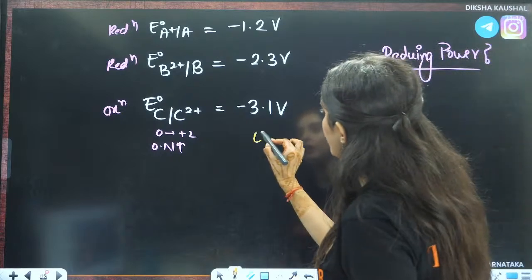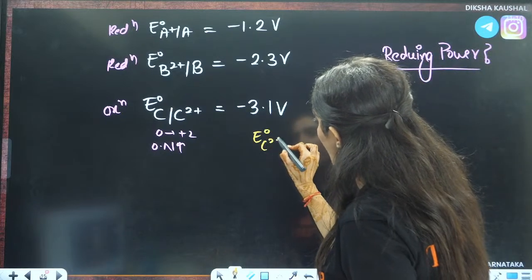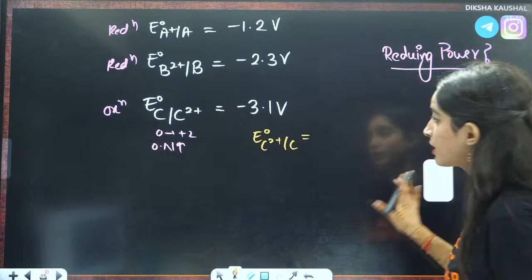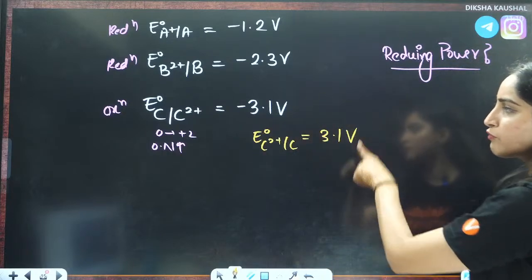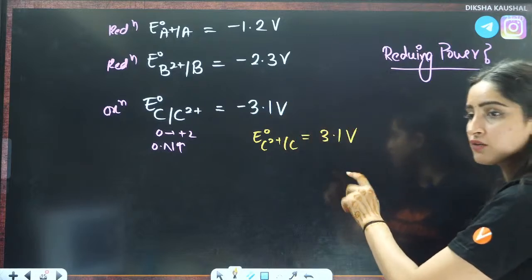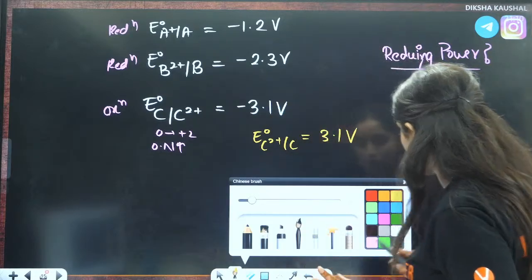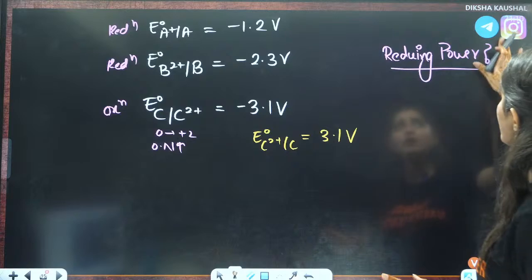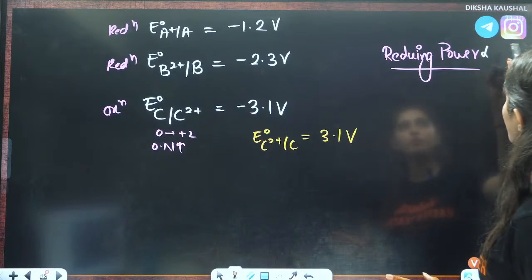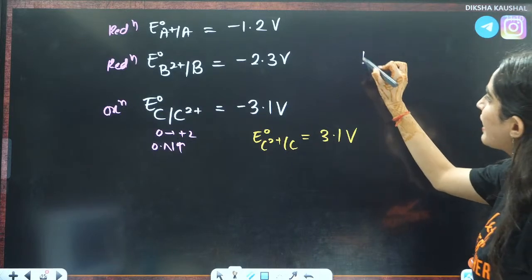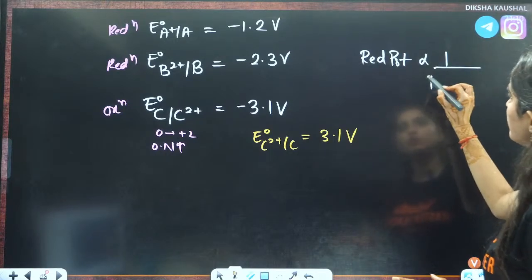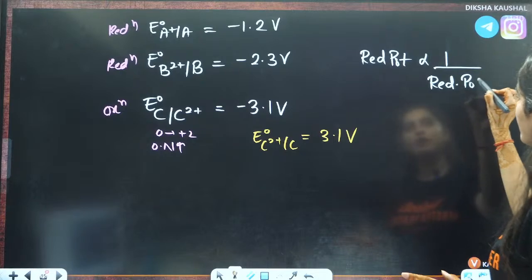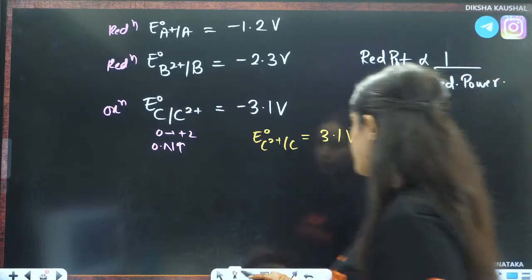So we'll write E naught of C2 positive to C. That means the reduction potential will be 3.1 volt. If it is minus 3.1 volt, then the oxidation potential will be 3.1 volt. Now we know that reduction potential is inversely proportional to reducing power.